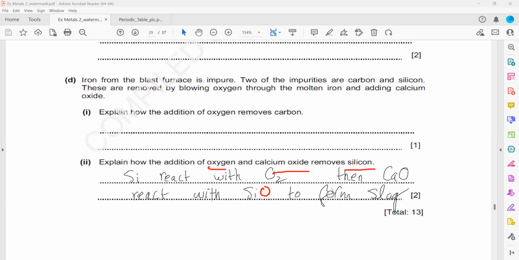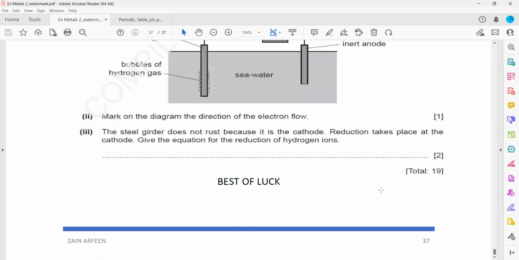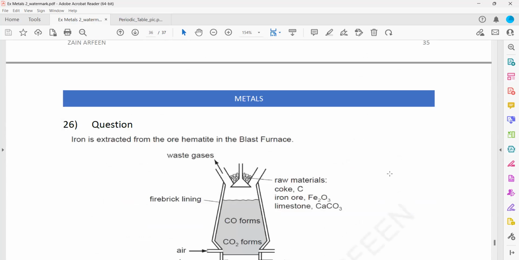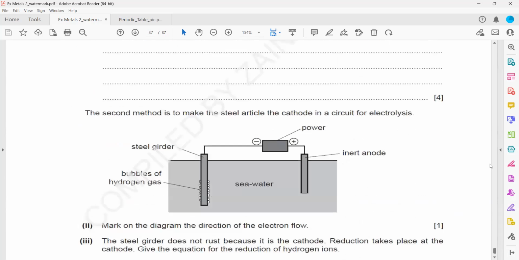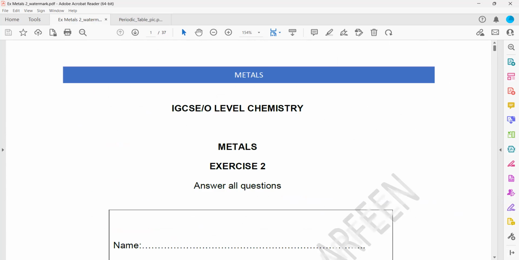So these are the questions from the exercise on metals. Here carbon reacts with oxygen to give carbon dioxide, so it reduces the amount. So remaining, from 22 till 26, tomorrow we'll do more questions from this exercise and try to complete it, as it's one of the important topics.